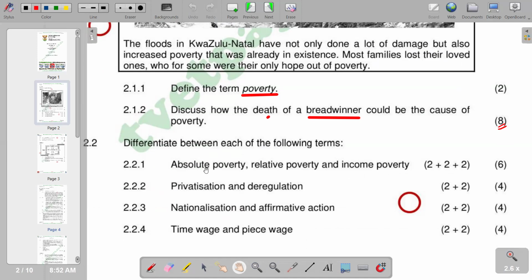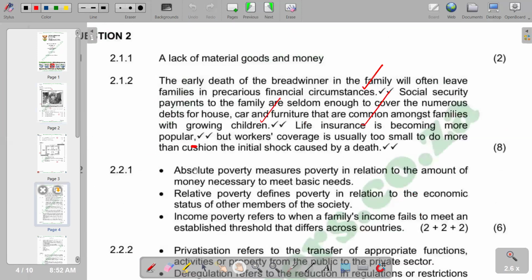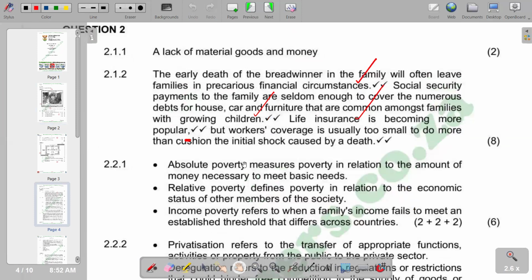These include food, safe drinking water, sanitation, health, shelter, and even education. In terms of our explanation, absolute poverty measures poverty in relation to the amount of money necessary to meet basic needs.